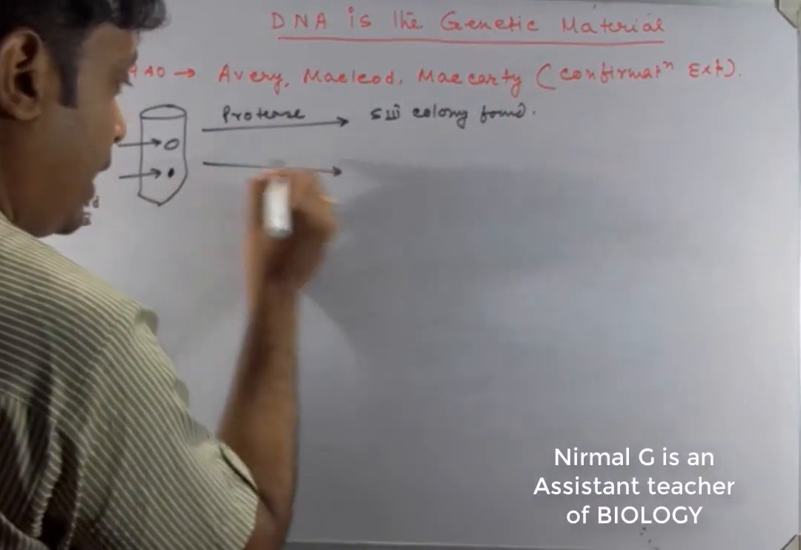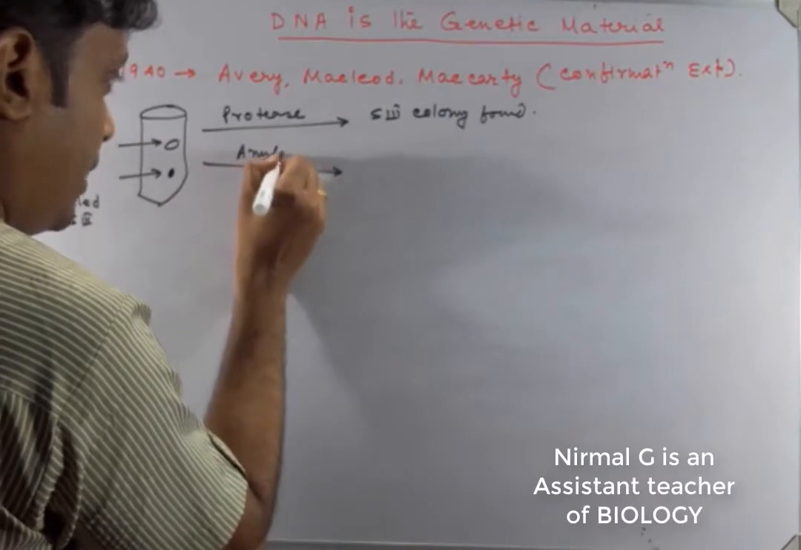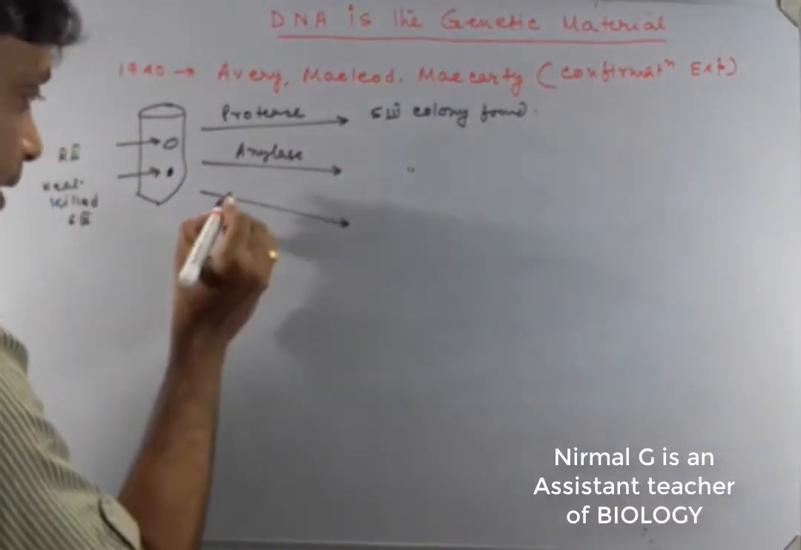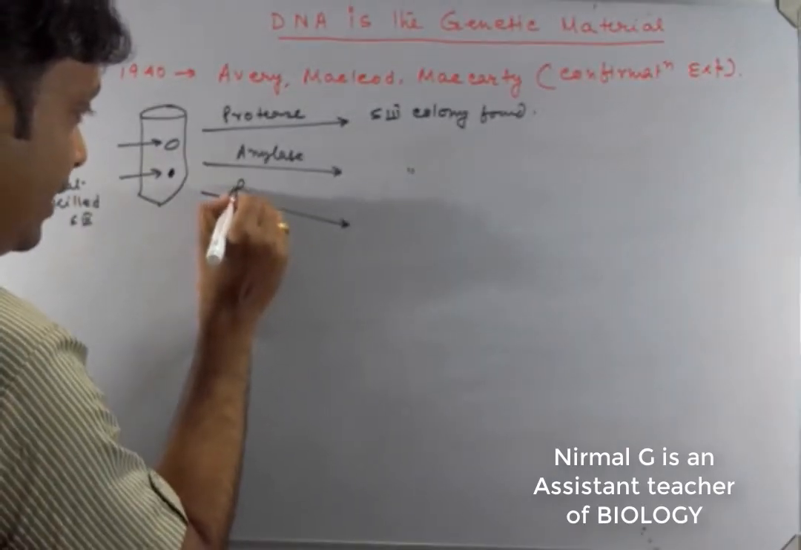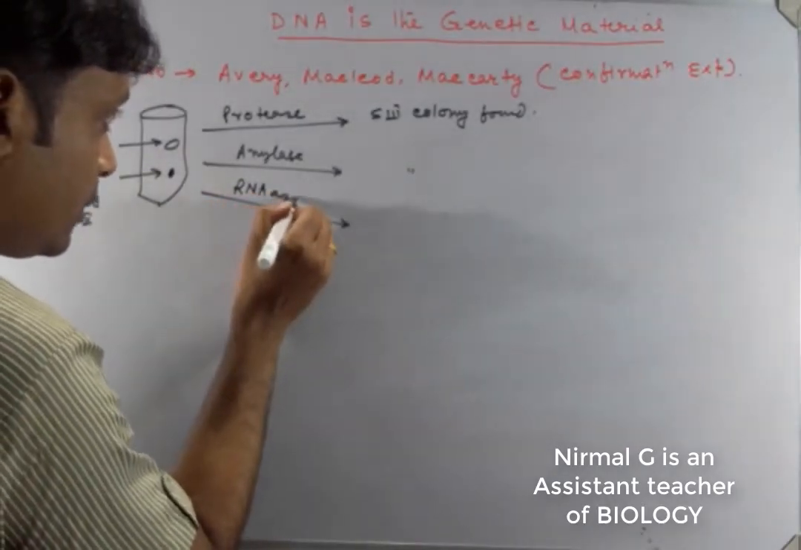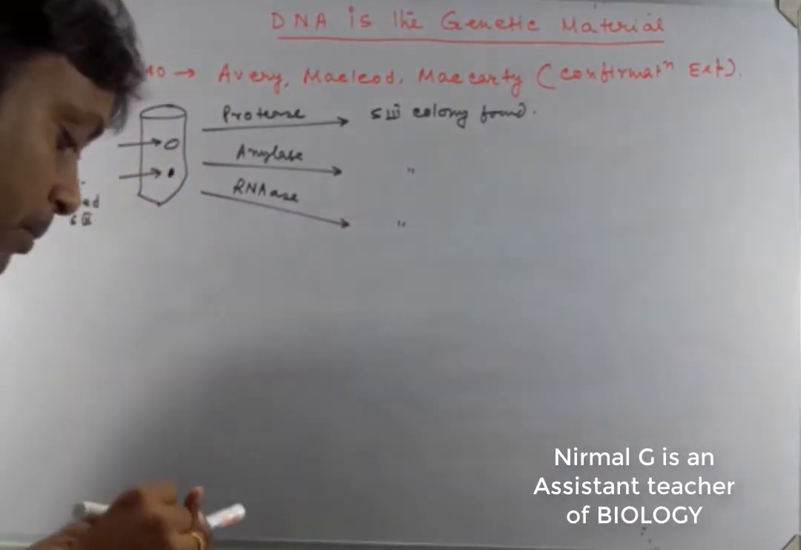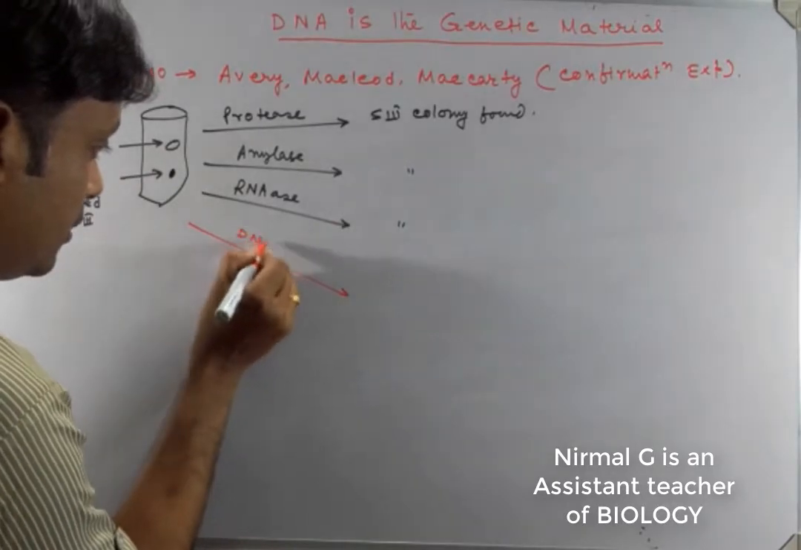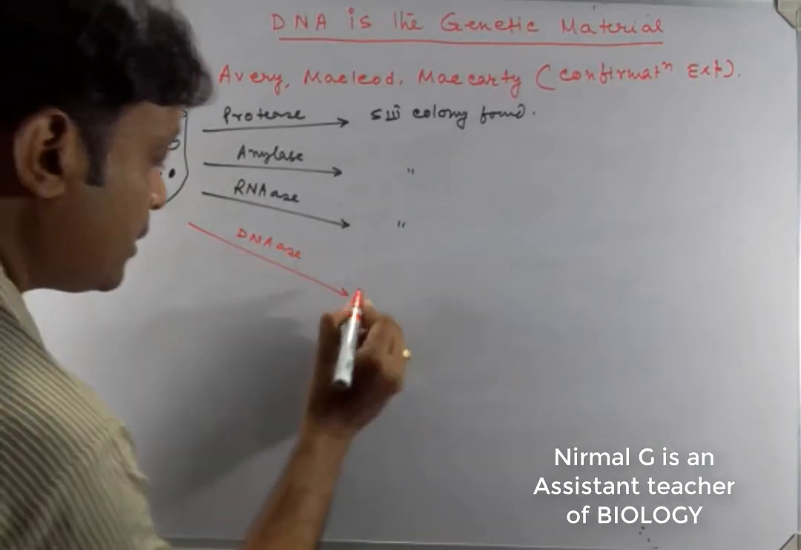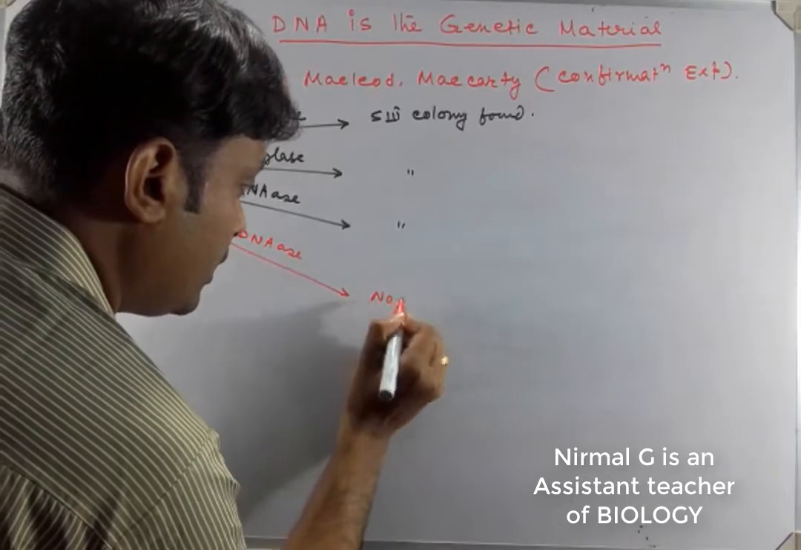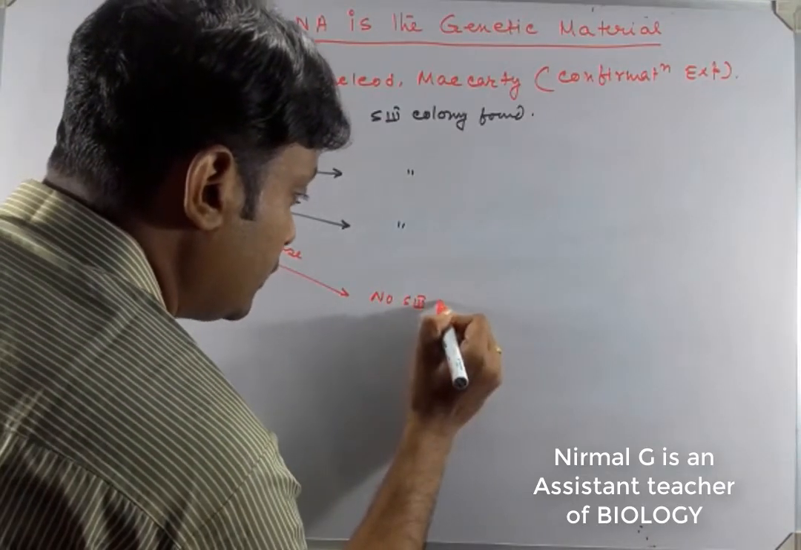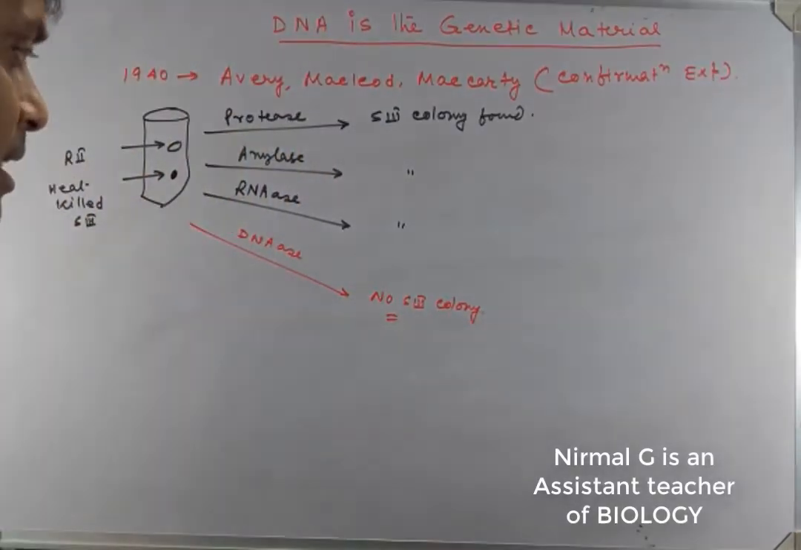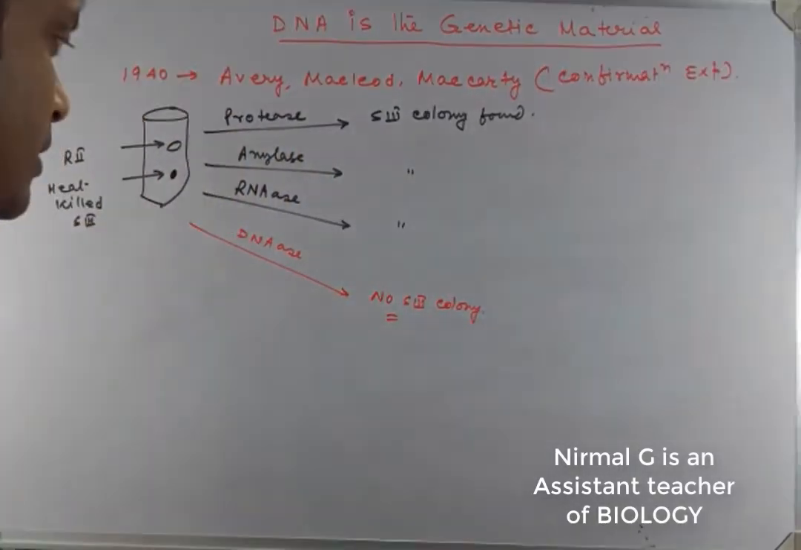and if we give the amylase, the S3 colony will be found, and if we give the RNase, then the S3 colony will be found. But if we give the DNase, there is no S3 colony. Clear? So what is the conclusion for this experiment?